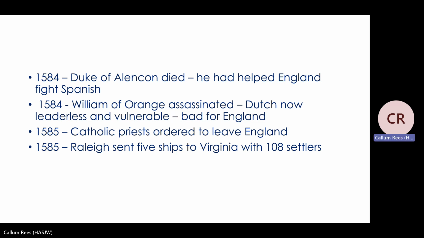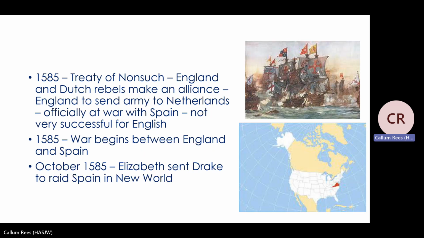So we talked about Raleigh, they discovered Roanoke. Now they decide to send 5 ships to Virginia with 108 settlers on board. And these settlers are English settlers, and they will hopefully start building this English colony up in North America.